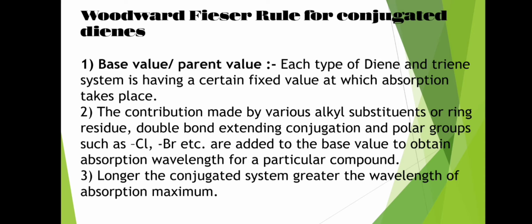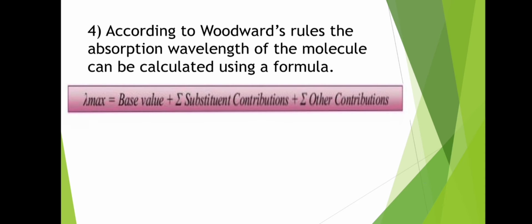In this we have to calculate the lambda max. The contributions made by various alkyl substituents or ring residues, double bonds extending conjugation, and polar groups such as chlorine and bromine are added to the base value to obtain the absorption wavelength for a particular compound. So the longer the conjugated system, the greater the wavelength of absorption maximum. The formula is lambda max equals base value plus summation of substituent contributions plus summation of other contributions. Then there are some parent values and increment values for different substituents for calculating the maximum wavelength.